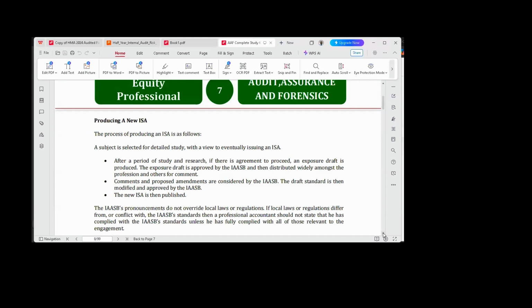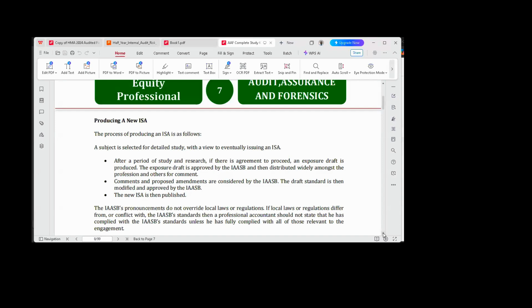IFAC. Remember, when I started this class, I told us that the body responsible for regulation of audit and assurance in the world is the International Auditing and Assurance Standards Board, which I said is a subcommittee under IFAC. That is, IFAC is the parent body. IFAC is the International Federation of Accountants, right? Now, because ICAN is a member of IFAC, it is automatically also a member of IAASB.